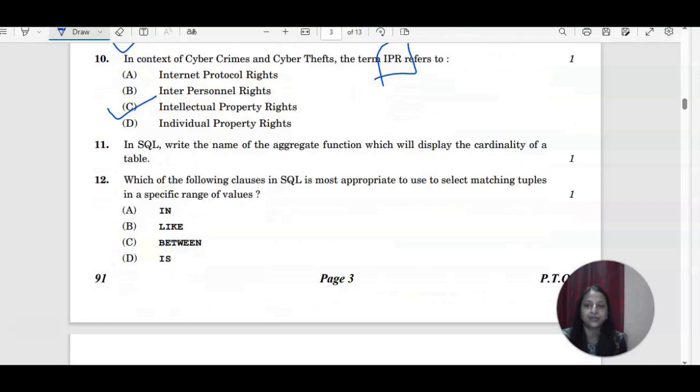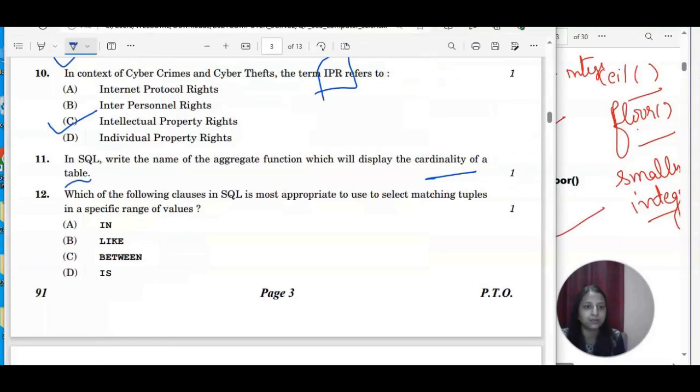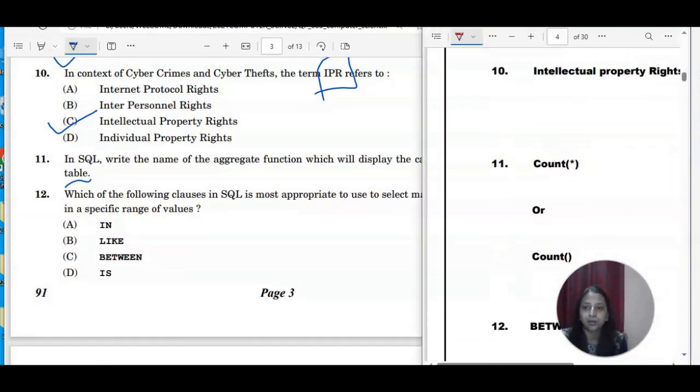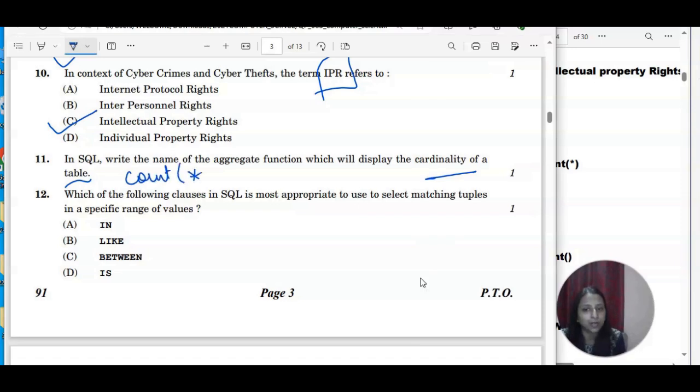Now you will go for the 11th question. In SQL, write the name of the aggregate function which will display the cardinality of a table. So just think about it. Remember, we have two terms: cardinality and degree. So how to find it? Aggregate. So this is the count function, right? Count function is going to count it. You can go for count star also, or count also. You know very well, count star is going to count the null values also, and count of a column is not going to consider the null values. Okay. So yes, the correct answer is count star or count.